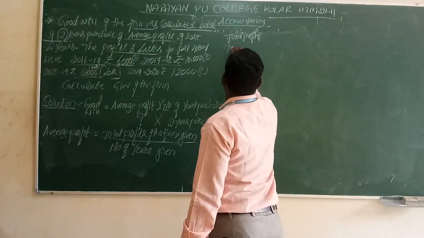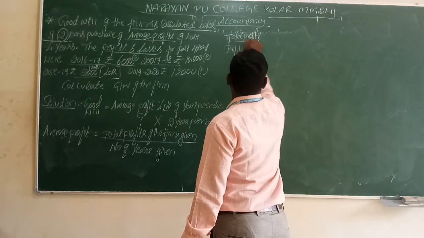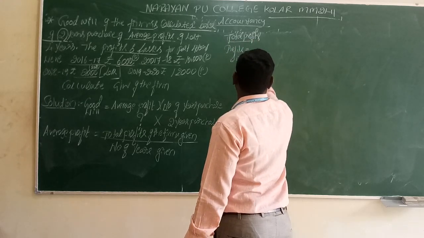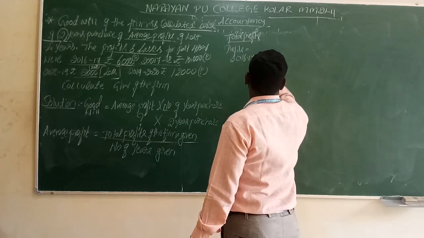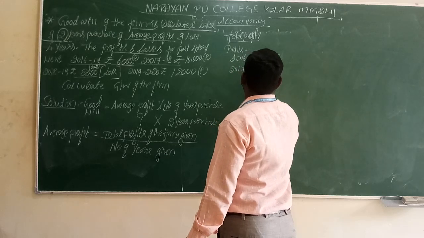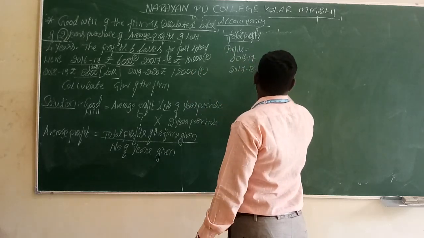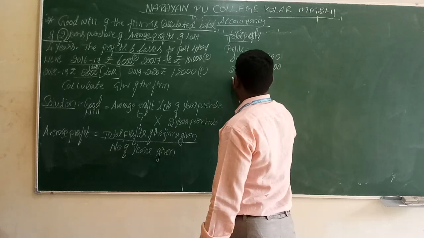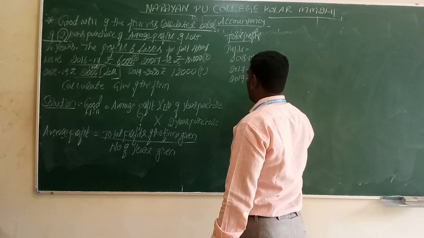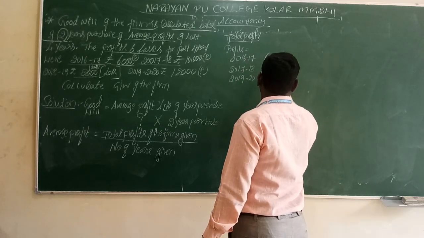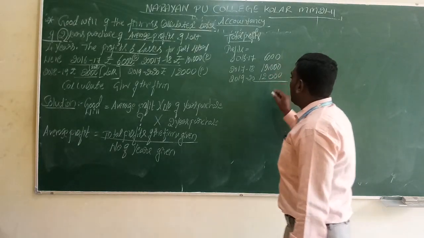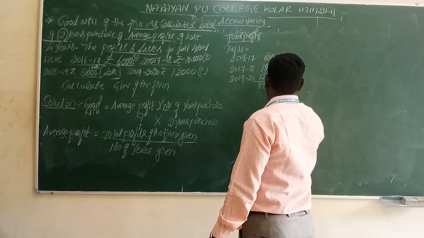So first, profits. 2016 and 17, the profit is 6,000. 2017 and 18, we get 10,000 as a profit. 2019 and 20, we also earn a profit of rupees 12,000. By adding these three, 10 plus 12 is 22, 22 plus 6 is 28,000 as the profits.